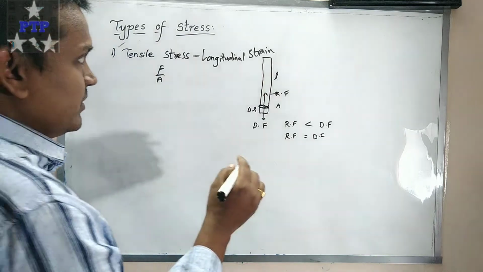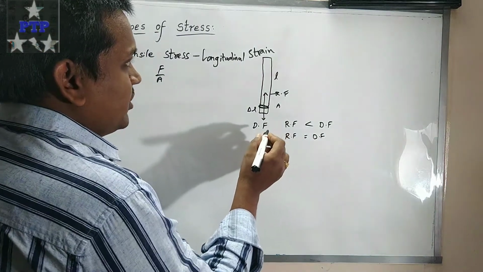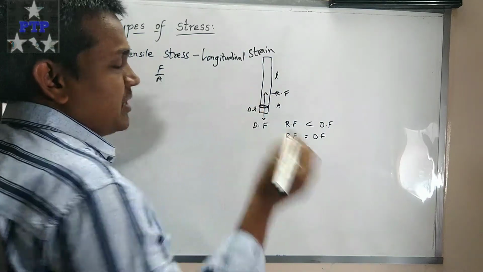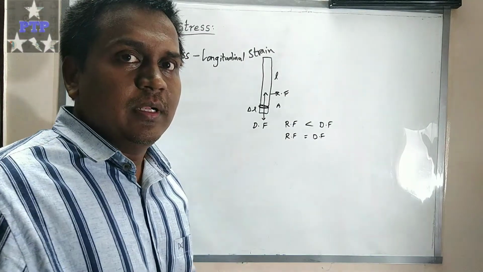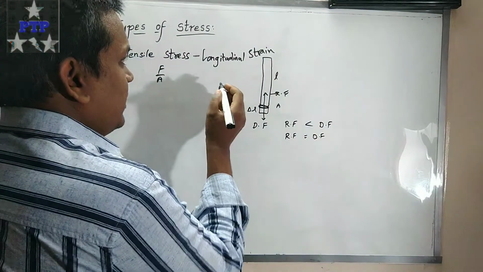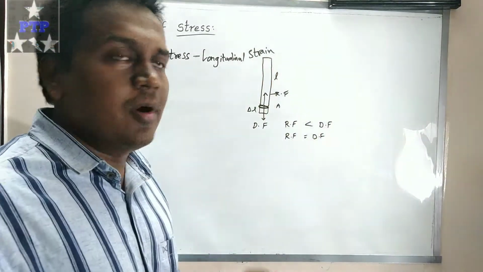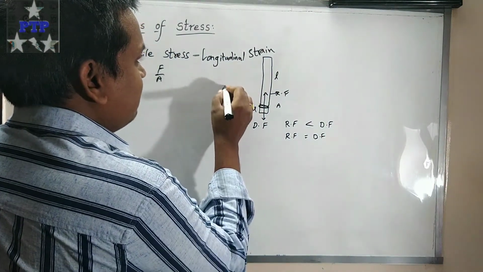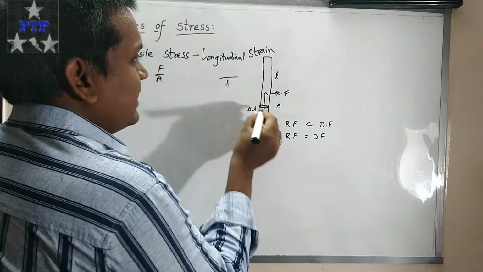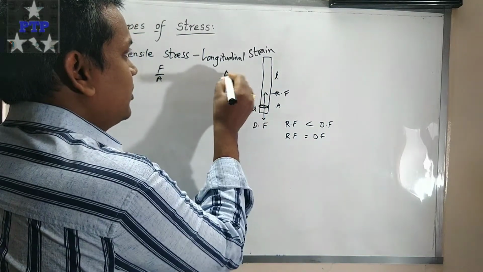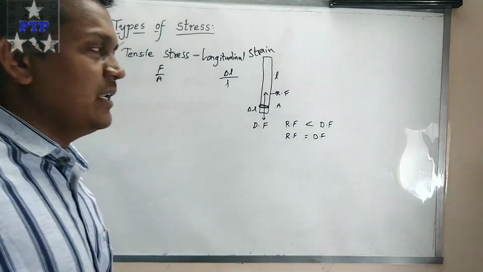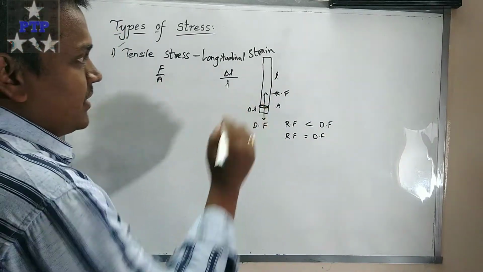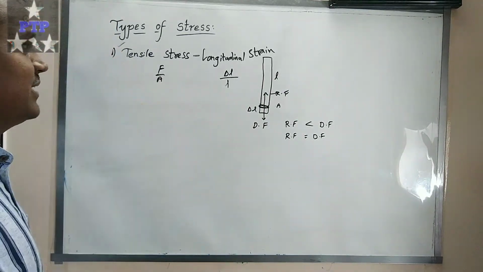Strain is the measure of deformation of a body. A body having some length L has deformed by delta L, so delta L by L gives the strain of the body. This is the first type of stress, tensile stress.